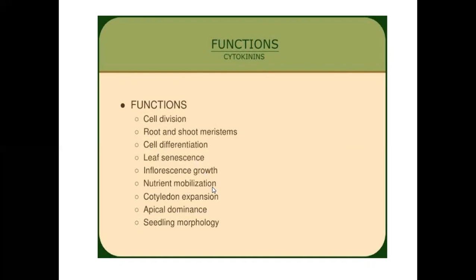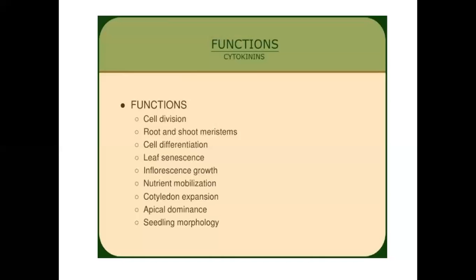And nutrient mobilization. Nutrients are absorbed by the plant root system and distributed to the whole plant through the xylem. This is mainly helped by the cytokinins. And cotyledon expansion is done by the cytokinins. In monocotyledons only a single cotyledon is present, but in dicotyledons two cotyledons are present. The two cotyledons are in close contact, and if they are, the shoot tip cannot develop into the shoot part.